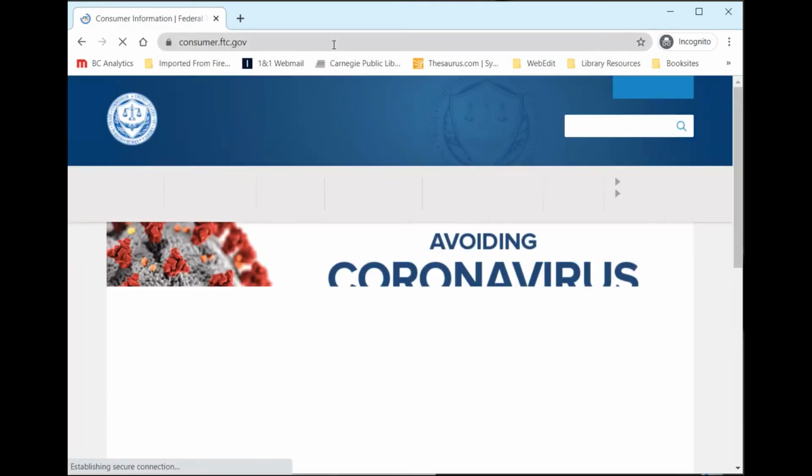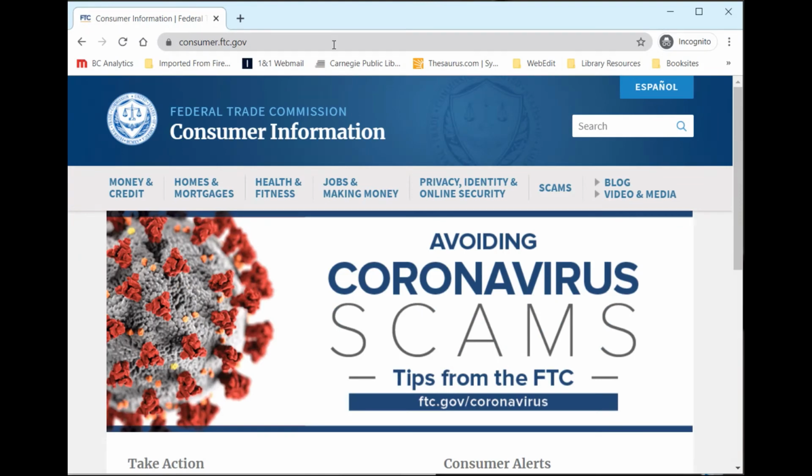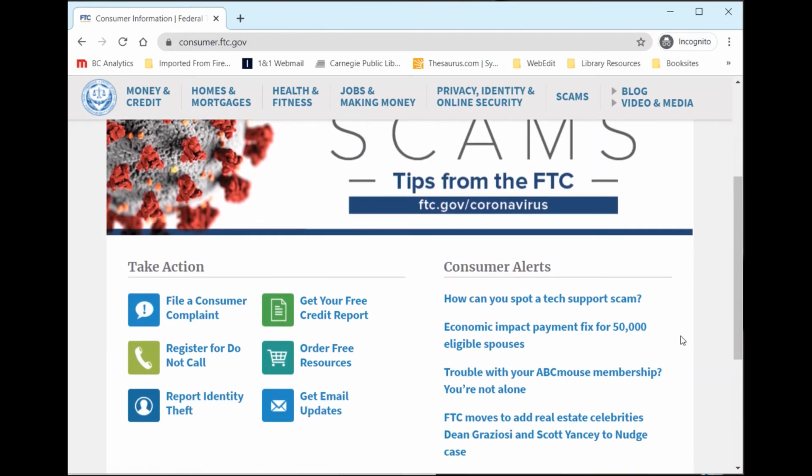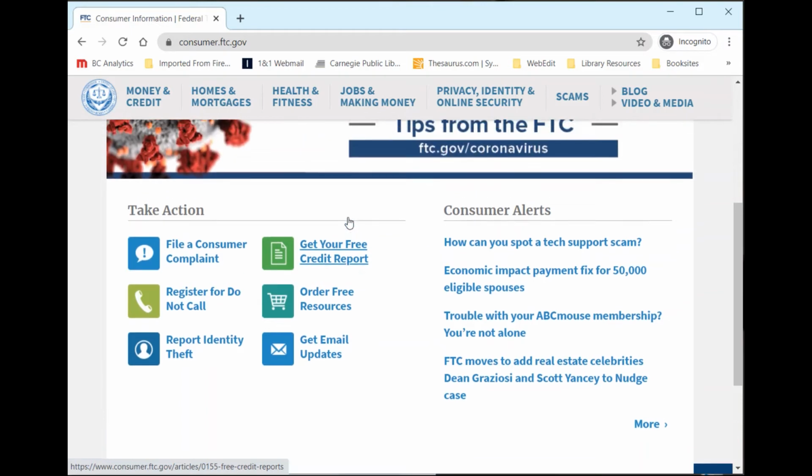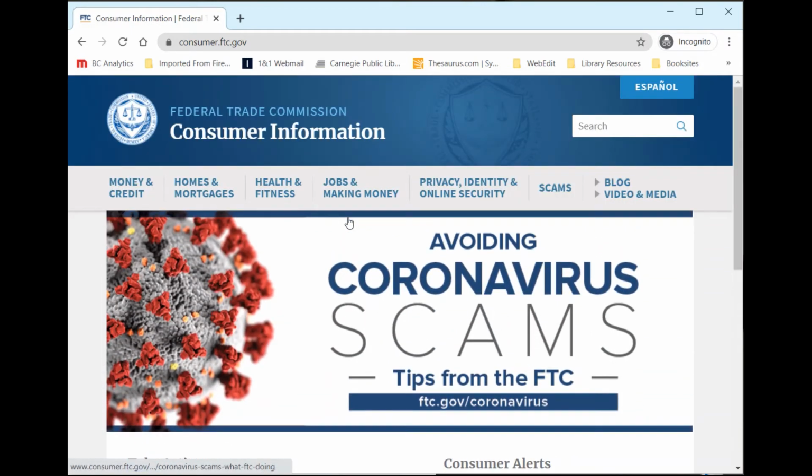Okay, so next we are going to head to the Federal Trade Commission's Consumer Information website at consumer.ftc.gov. So here we have the homepage, which includes links to consumer alerts, as well as links to file a consumer complaint. We can report identity theft, we can get our free credit report, among other things. But we are going to look up to the top menu and we are going to check out the different information that we can explore here.